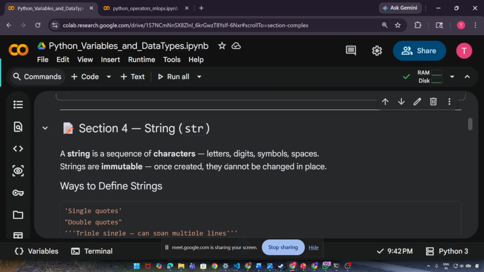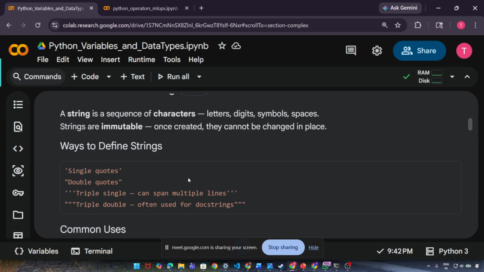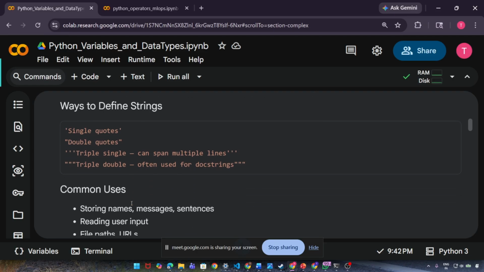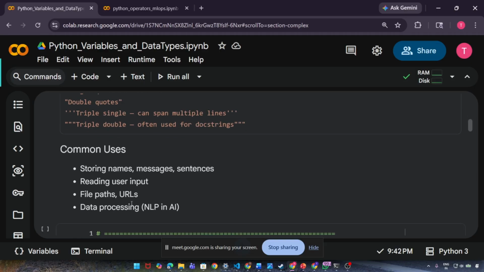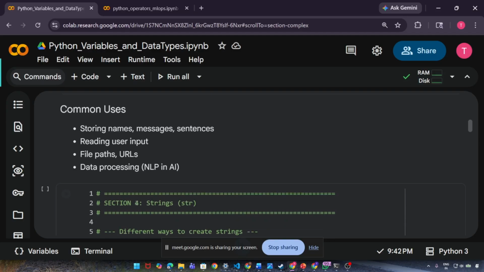Again, I will discuss it more, but for now you need to keep in mind strings are immutable. We cannot change it. Okay. So there are multiple ways you can define a string: single quotes, double quotes. Let's discuss the common use cases of strings: storing names, messages, sentences, reading user input, file paths, URLs, data processing. In these cases we use strings.